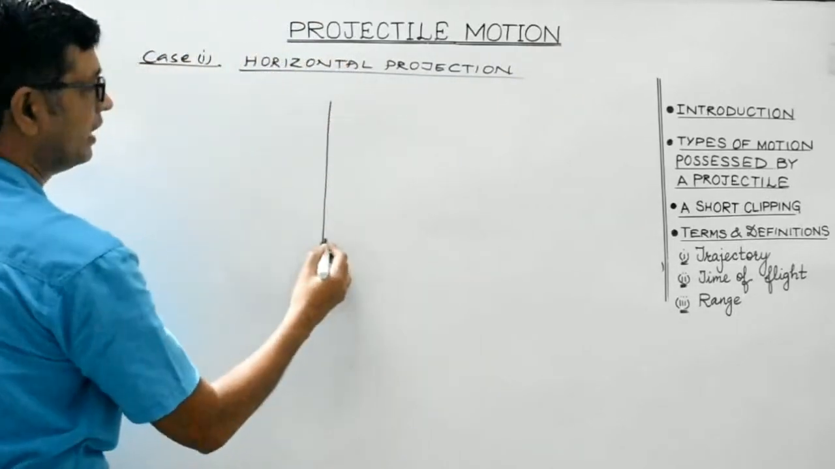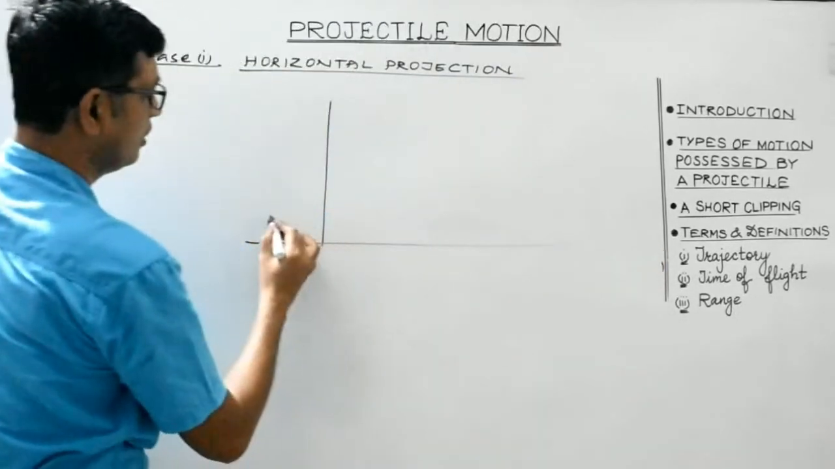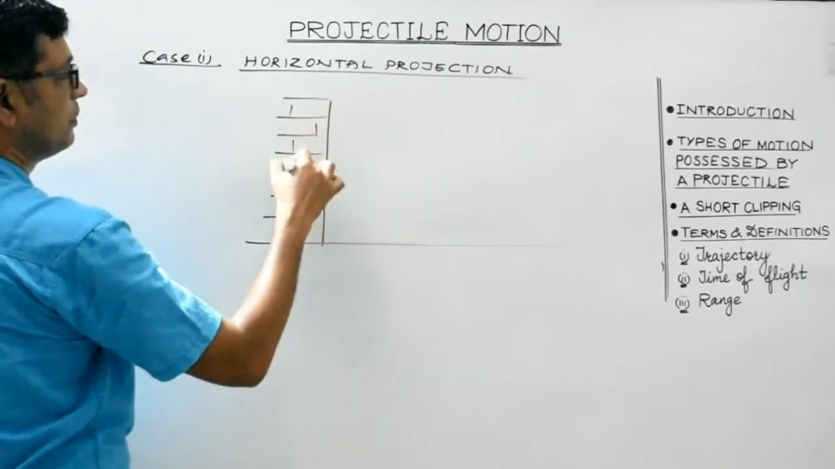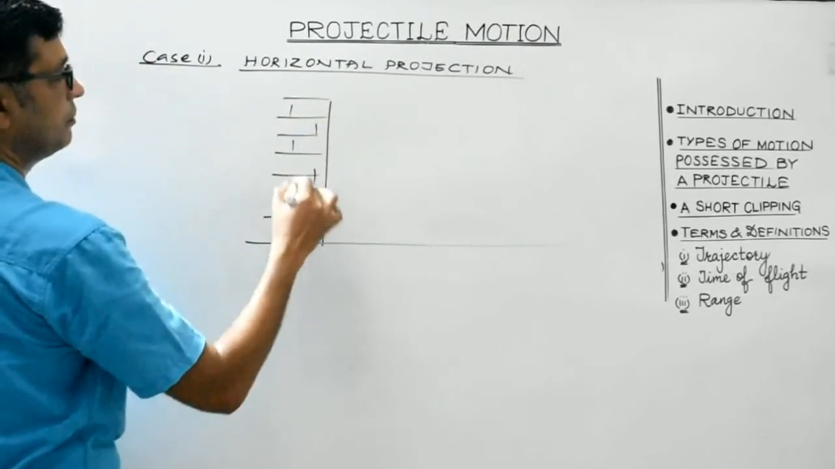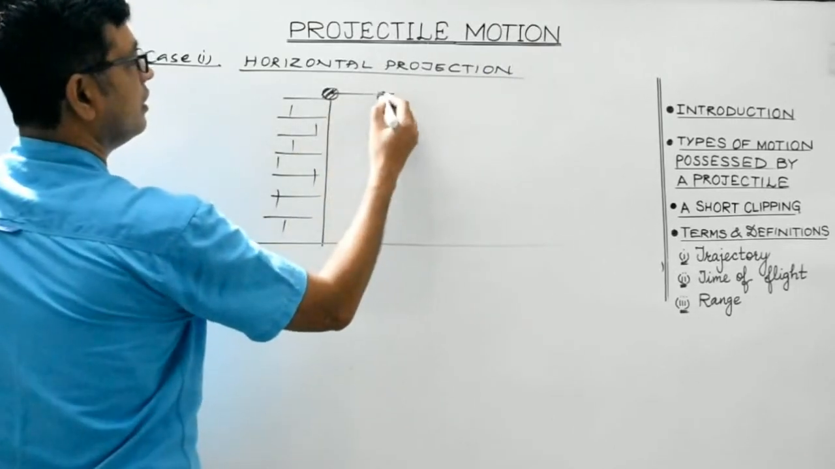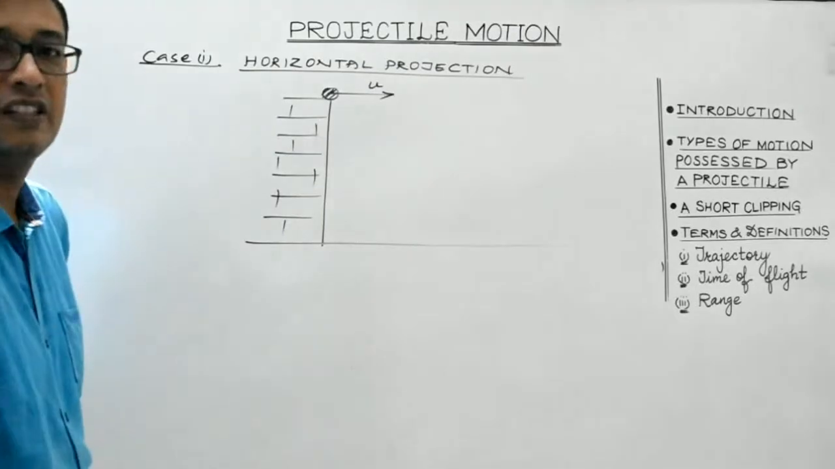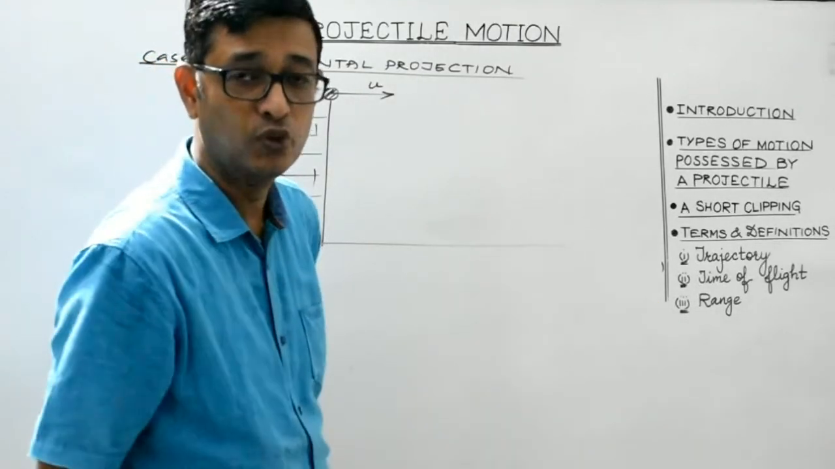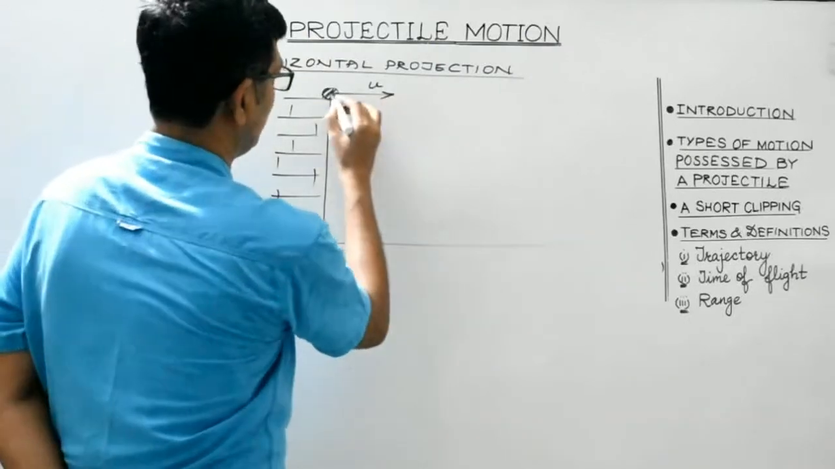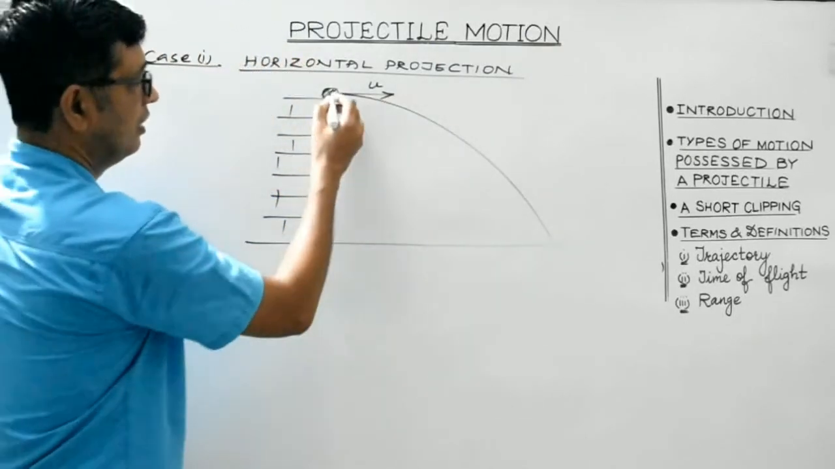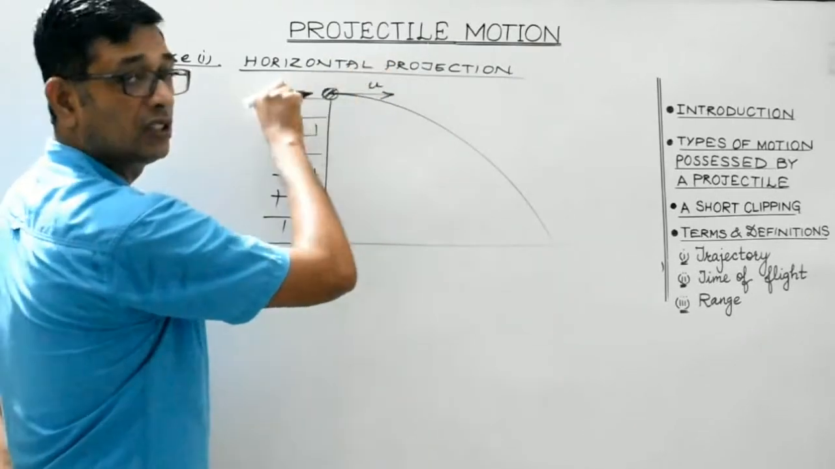This is a building, this is the ground, and from the top of this building, a body is imparted some horizontal velocity, say u, right? Later on in the subsequent lectures, we'll prove that it will tend to follow a parabolic path like this. So anyway, this is given horizontal velocity.